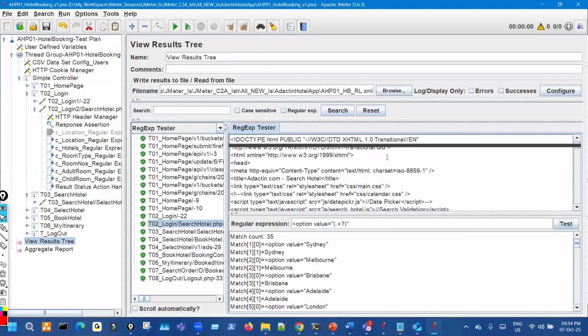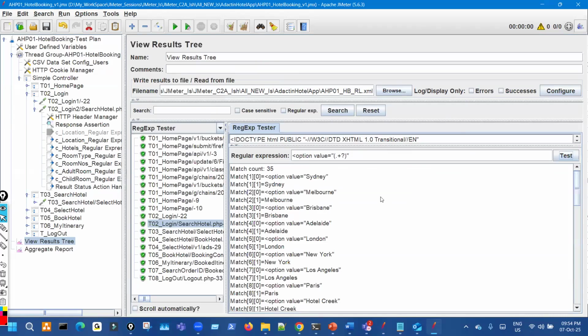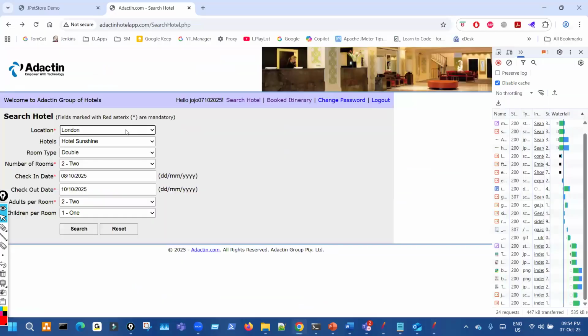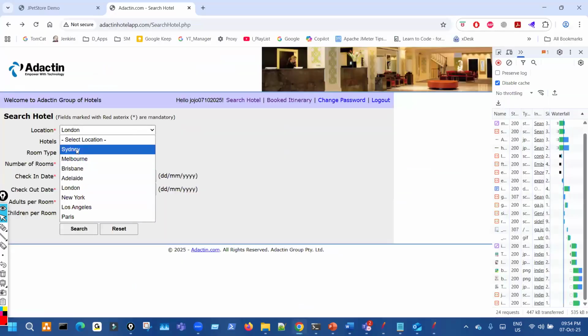So we get 35 matches. Now what are those 35? It's very simple to understand. See on this page, if you see the first page, location Sydney, Melbourne, and so on: 1, 2, 3, 4, 5, 6, 7, 8. Eight locations are there, right?